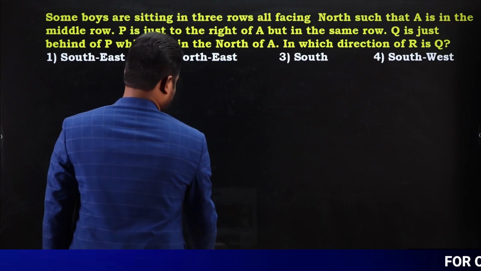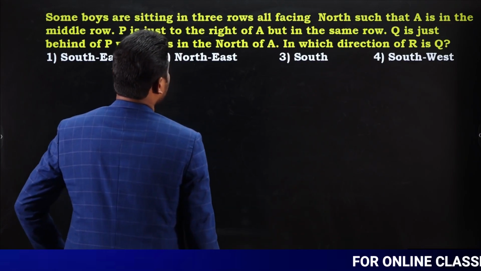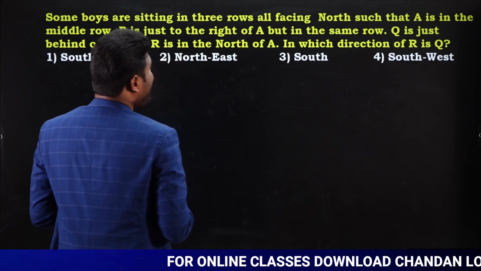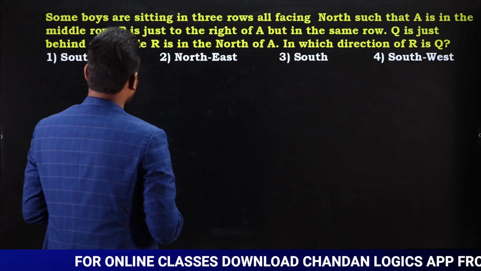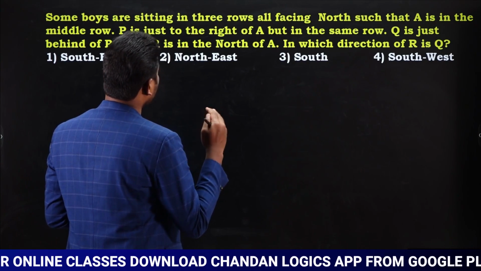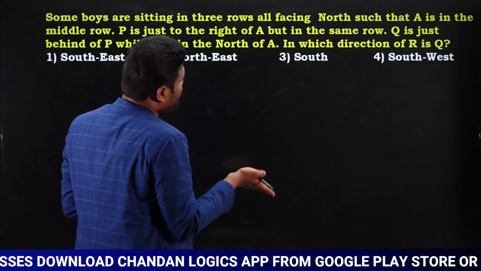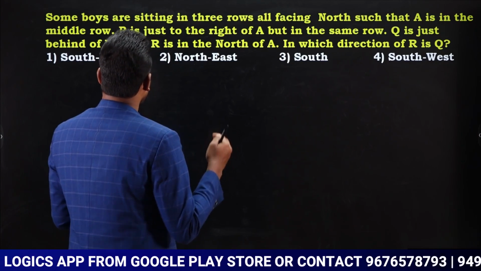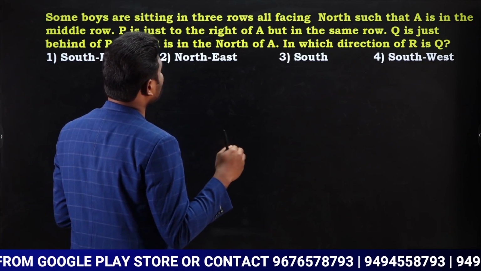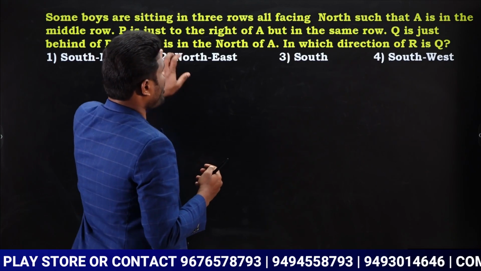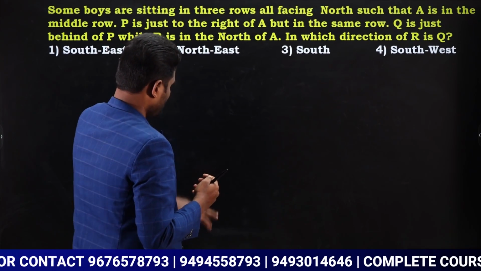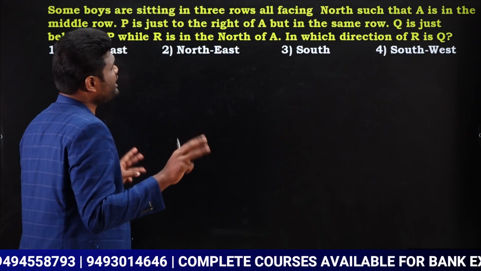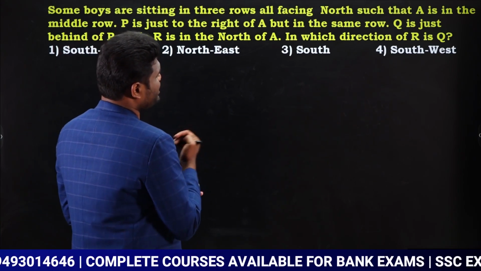Some boys are sitting in 3 rows, all facing north, such that A is in the middle row, P is just to the right of A but in the same row, Q is just behind of P while R is in the north of A. In which direction of R is Q? That is our question. We have total 3 rows, all of them are facing towards north.